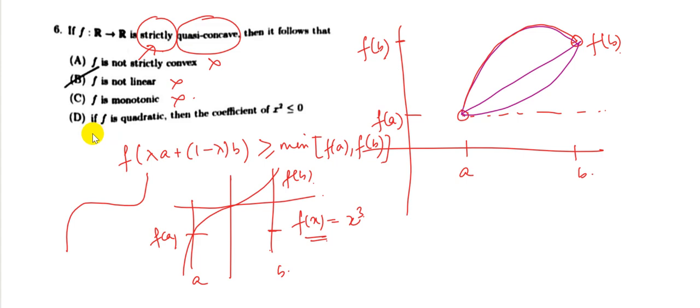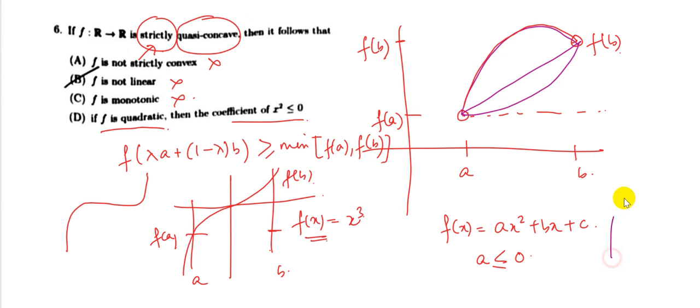Now choice D, if f is quadratic, then the coefficient of x square is less than or equal to 0, which means if f(x) is of the form ax square plus bx plus c, then a should be less than or equal to 0. Now if a is less than 0, then the graph becomes an inverted parabola, which is quasi-concave by definition.